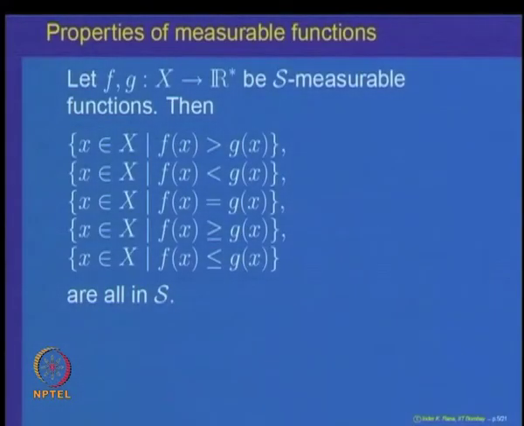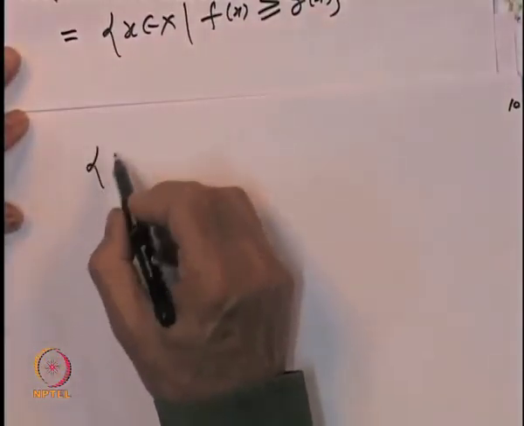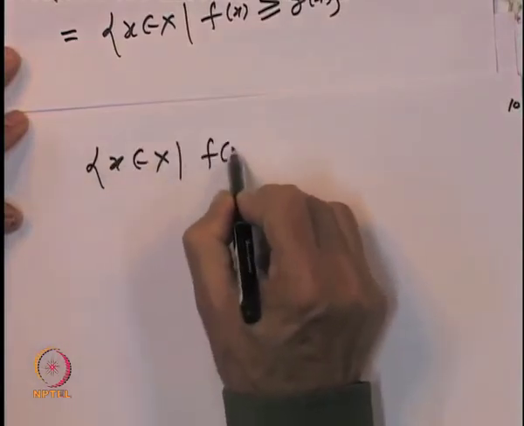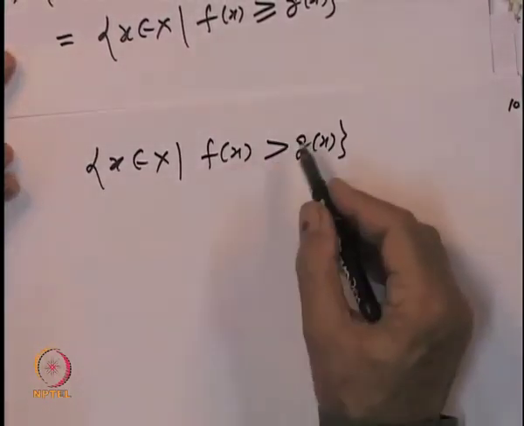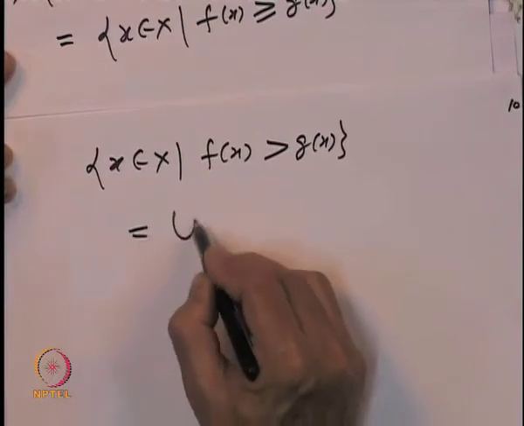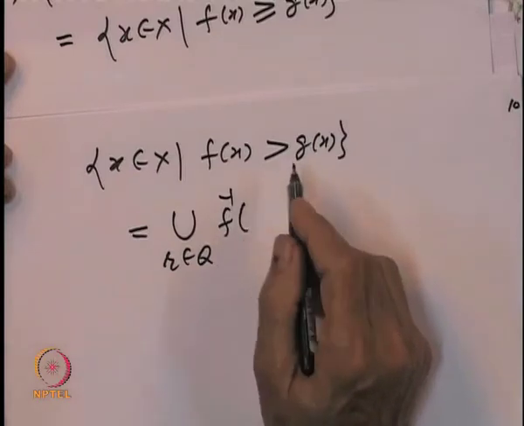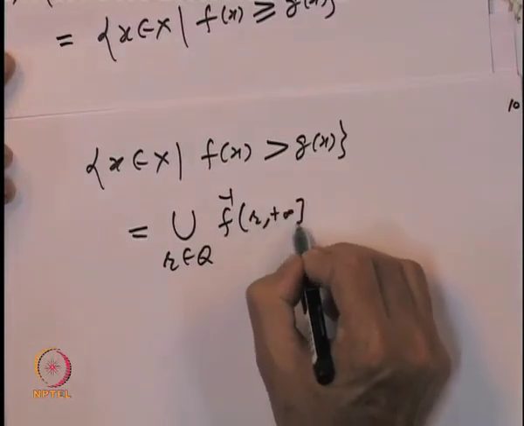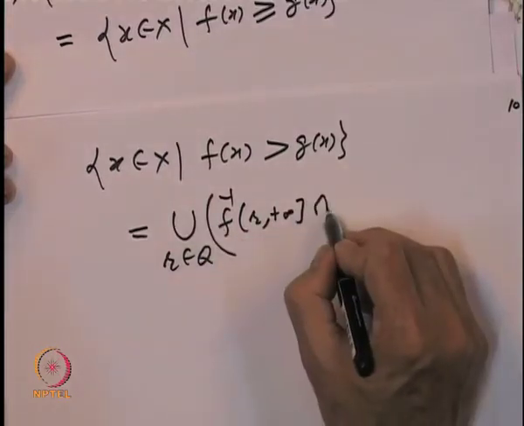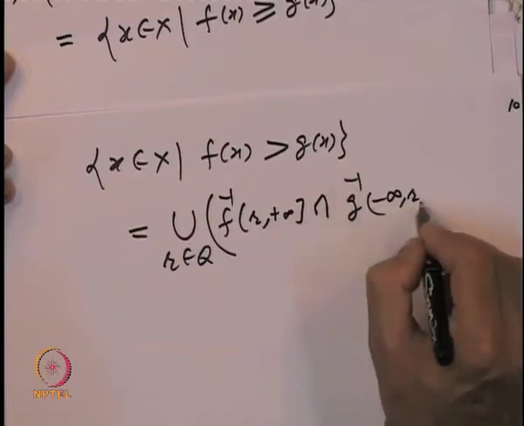And similarly, let us write that {x belonging to X such that f(x) is strictly bigger than g(x)} is also in the sigma algebra, because by similar arguments I can write this as the union over all rationals of f inverse of R to plus infinity, in intersection with g inverse of minus infinity to R.